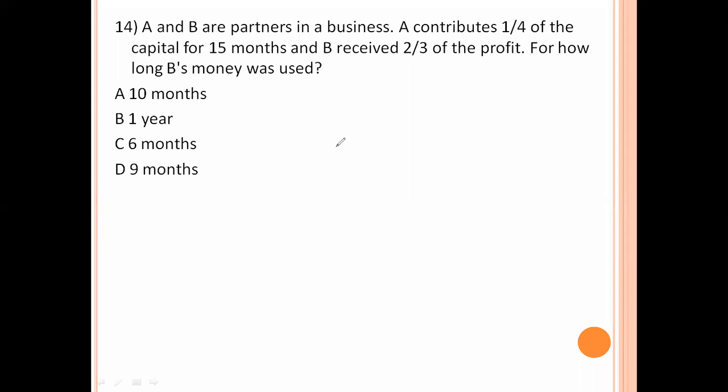A and B are partners in a business. A contributes 1/4 of the capital for 15 months and B receives 2/3 of the profit. For how long was B's money used? A contributes 1/4 for 15 months. B receives 2/3 of the profit, which means A gets only 1/3. So the 1/3 profit value is 15/4. Now find the 2/3 profit value, which is 2 times this one. So 2/4 into 15, which is 30/4.